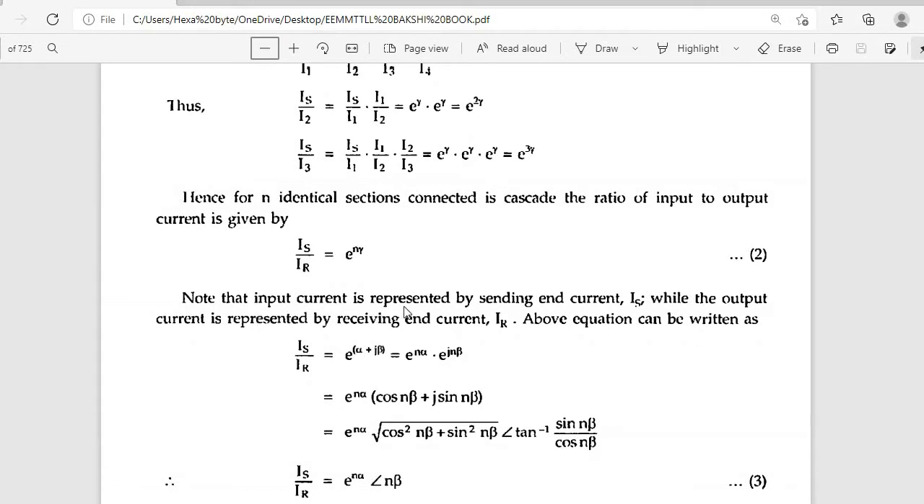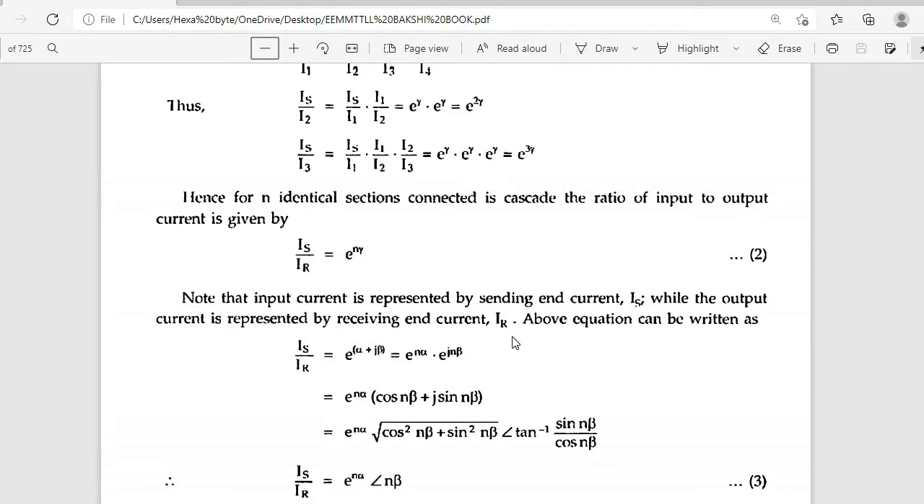Note that input current is represented by sending end current Is. Input current is always Is only, the sending end current, so that's why it is Is. Like sending source voltage Vs, like sending current Is, while the output current is represented by receiving end current IR.